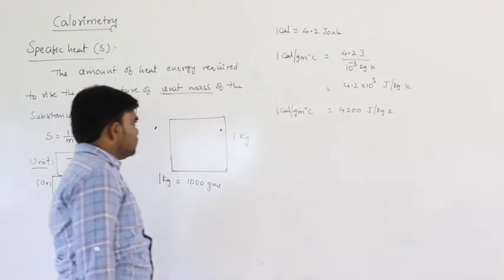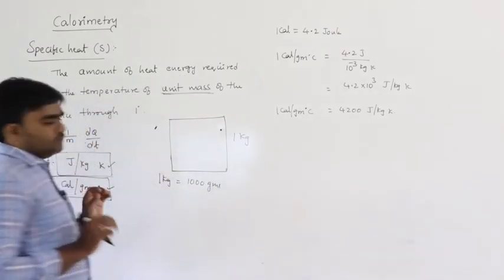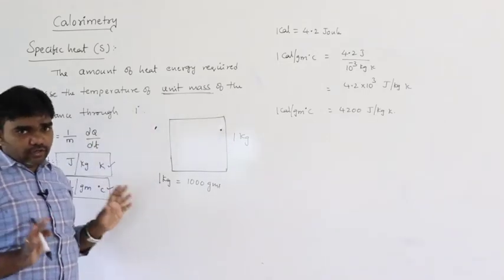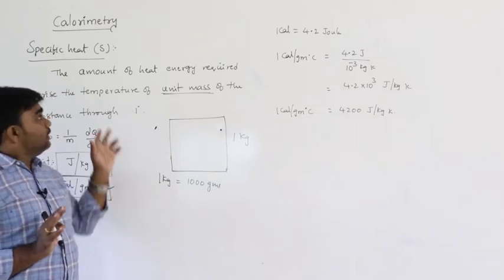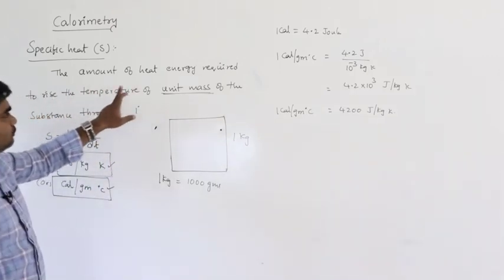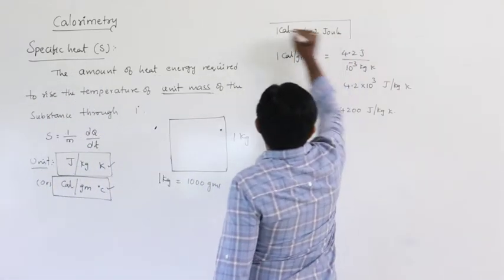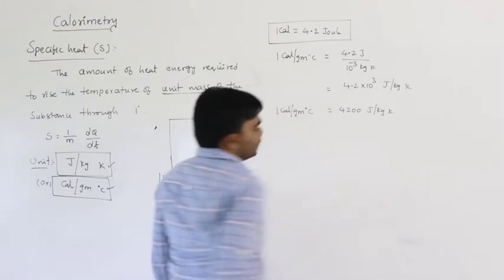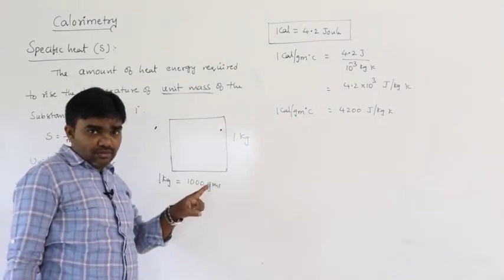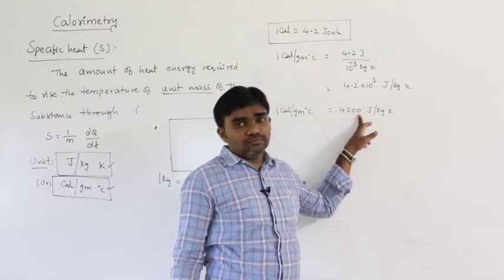So based on this concept, how can you define specific heat? Amount of heat energy required to rise the temperature of unit mass of the substance through 1 degree. Unit mass of the substance through 1 degree, that is important. If this unit mass is 1 kg, then the amount of heat energy required is 4200 joule.